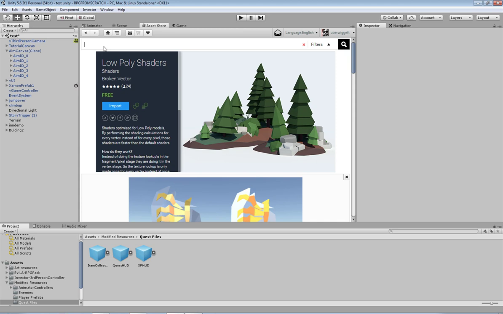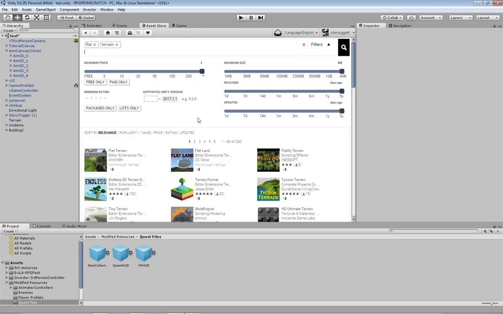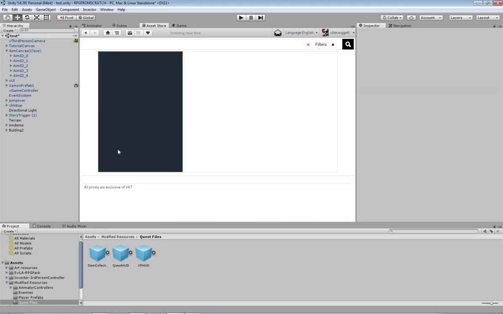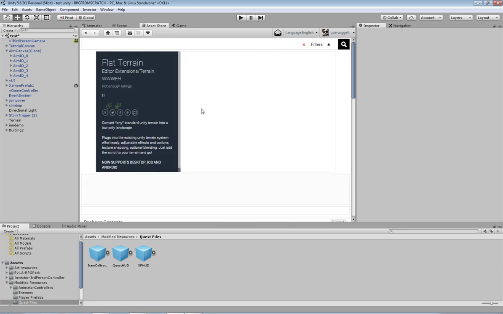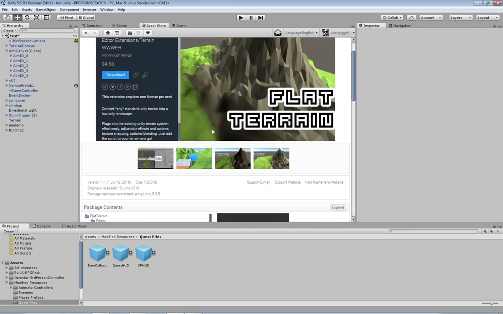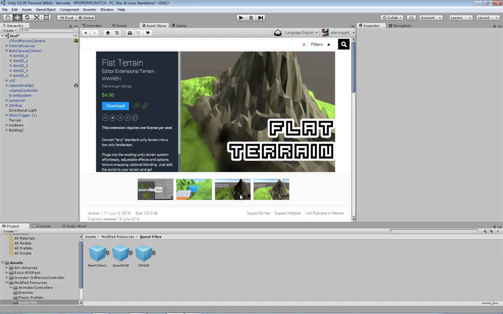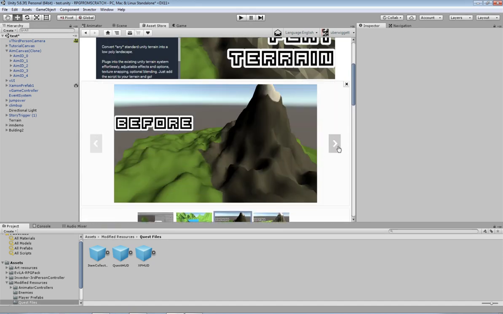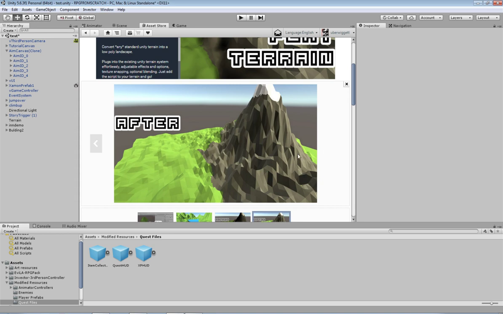The other one that I'm actually using as well is flat terrain. That's another shader that I got a little while ago. I think I did have it in my list of stuff I was going to use, but I've actually put it into play now. It's quite cheap on the asset store. What it does is it changes your terrain from being a regular sort of smooth terrain with soft edges to your textures, and then shades it into a low poly thing.